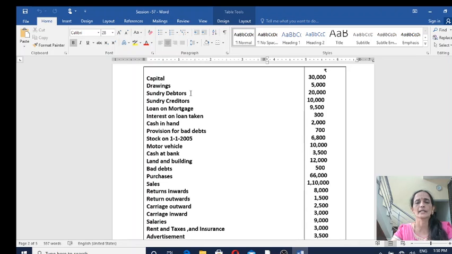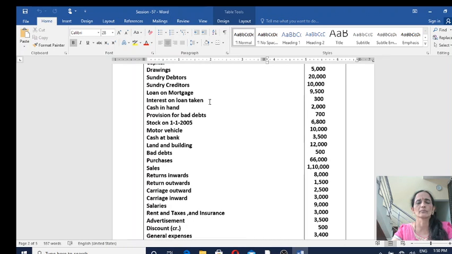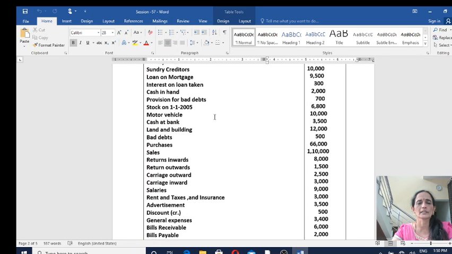Sundry debtors, current asset, balance sheet asset side. Sundry creditors, current liability, balance sheet liability side. Loan on mortgage, long term liability, balance sheet liability side. Interest on loan taken, indirect expense, must be shown on the debit side of profit and loss account. Cash in hand, current asset, balance sheet asset side. Provision for bad debts, we call it old provision for bad debts, must be considered under profit and loss account. Let us record it later.